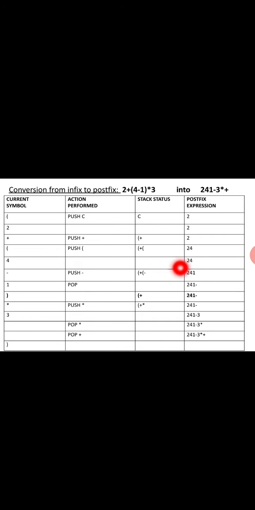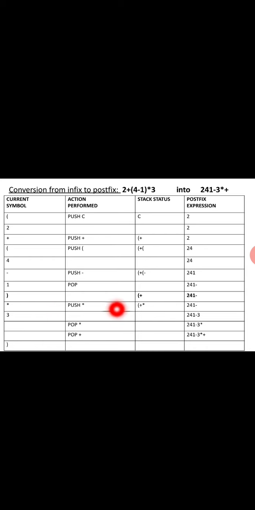Operand 4 is put into the postfix expression, minus is put into the stack, and then 1 is put into the expression. When you get the close bracket, the minus is put into the expression. Then you get the star, and star is put into the stack.